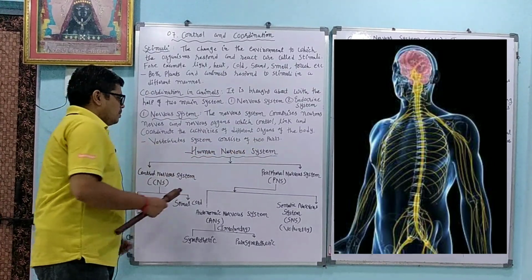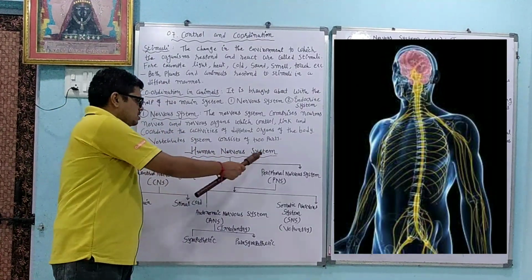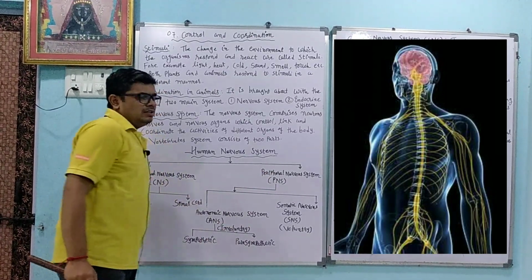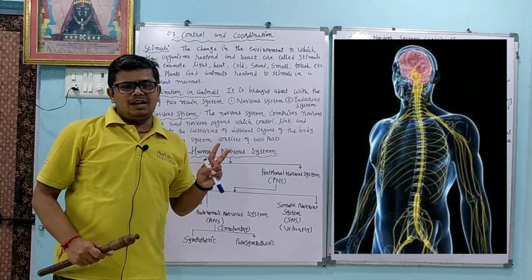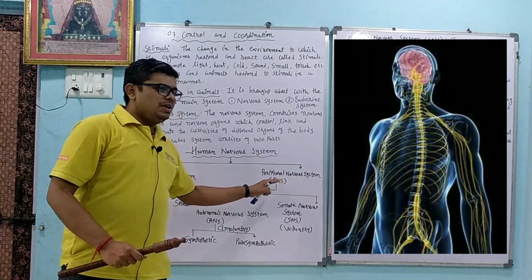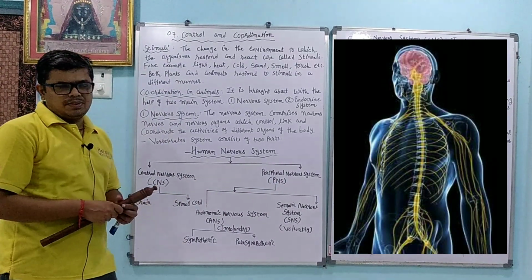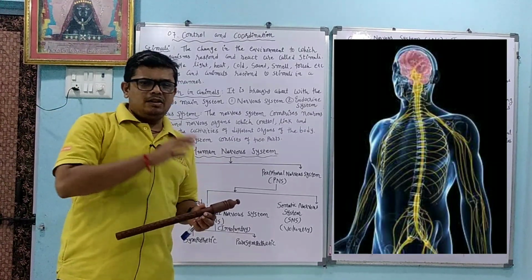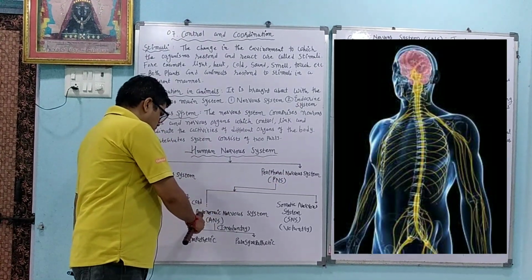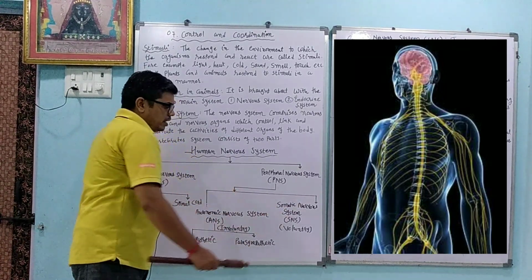The vertebrate nervous system, which includes us humans, consists of two parts. The human nervous system is classified into two parts. One is the central nervous system, called CNS, and the other is the peripheral nervous system, called PNS. The central nervous system is divided into two parts, the brain and the spinal cord. Whereas the peripheral nervous system is divided into two parts, one is the autonomic nervous system, called ANS, and the somatic nervous system, called SNS.